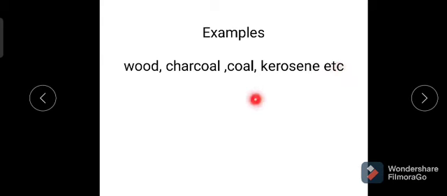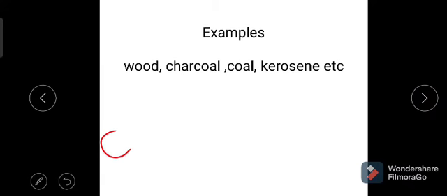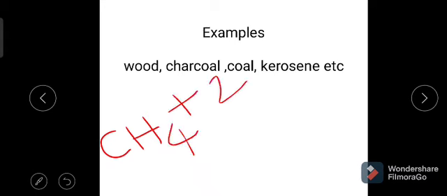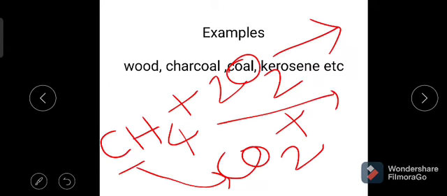Once again, see the reaction of methane on combustion. The carbon compounds produce carbon dioxide, and the hydrogen compounds produce hydrogen. Carbon produces carbon dioxide, hydrogen produces water molecule, and with the liberation of some amount of heat energy.